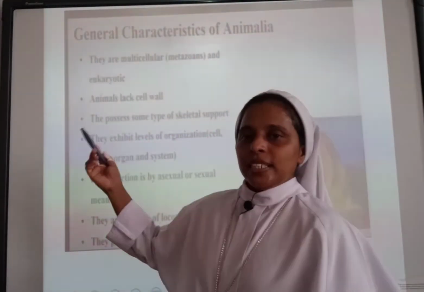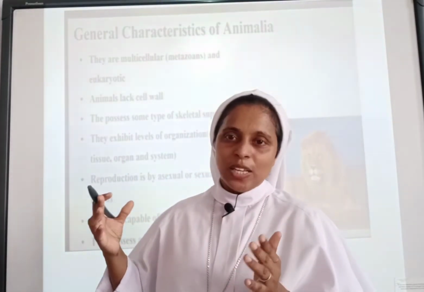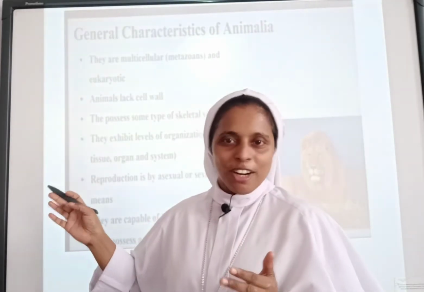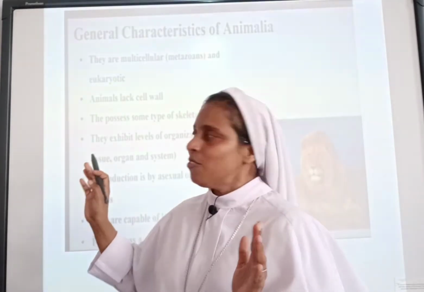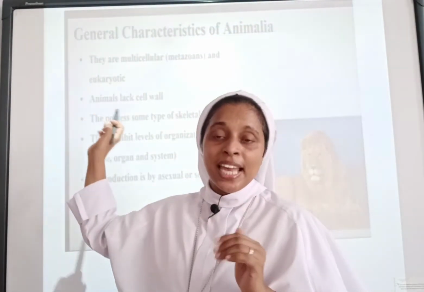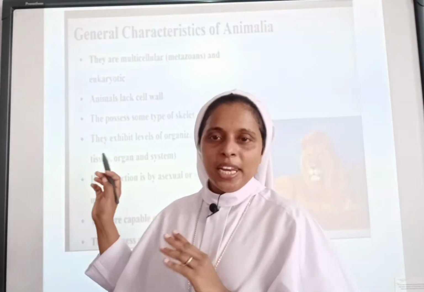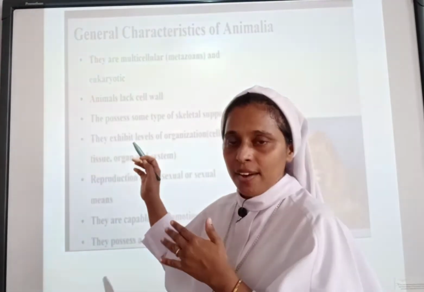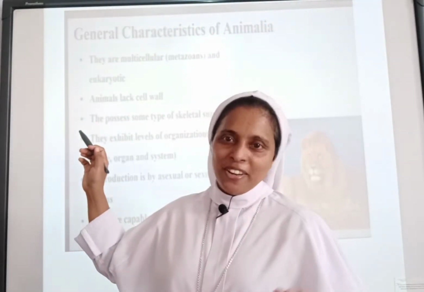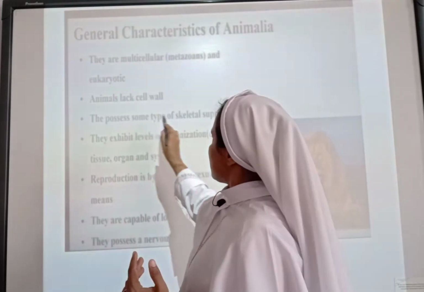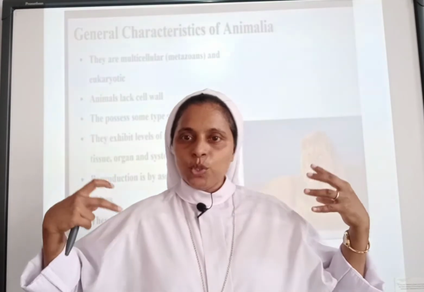Next we have learned the general characteristics of the animals. What are the special features? Of course, they are multicellular, meaning they consist of many cells. Animals lack a cell wall, while plants possess a cell wall. Instead, animals have a plasma membrane. We discussed this in the previous classes. Then they possess a type of skeletal support, a framework.